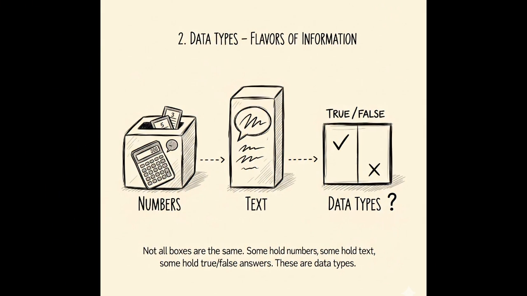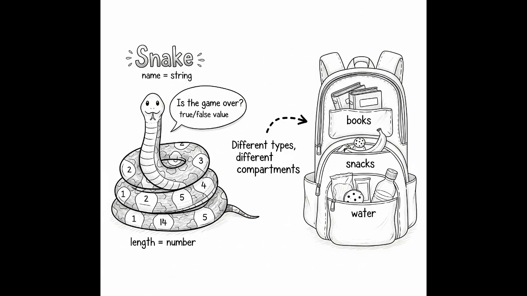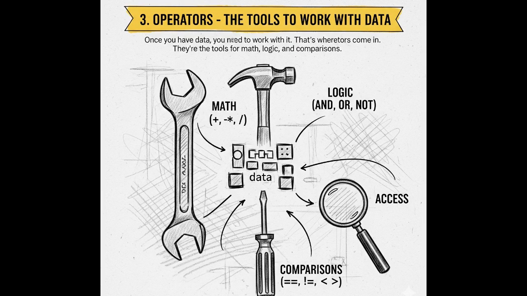2. Data types, flavors of information. Not all boxes are the same. Some hold numbers, some hold text, some hold true or false answers. These are data types. In Snake, your length is a number, your name might be a string of letters, and the question, is the game over, is a true or false value. In human terms, think of your backpack. One pocket holds books, another pocket holds snacks, another pocket holds water. Different types, different compartments.